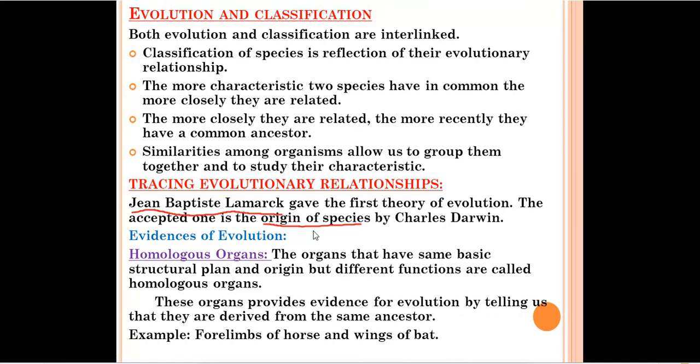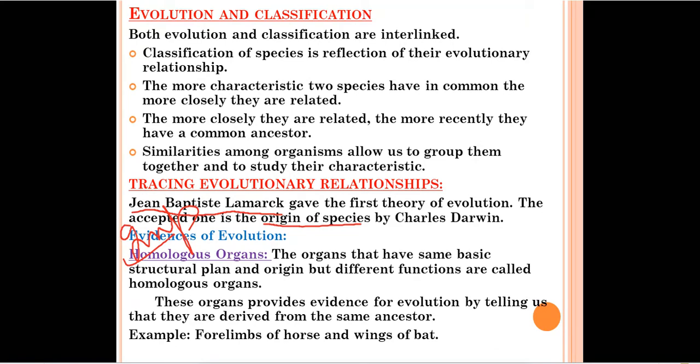In this we'll read about 3 topics: homologous organs, analogous organs, and fossils. Homologous organs and analogous organs are very important. Generally questions are asked from this section. Write the differences between homologous and analogous organs, or you can get an individual question, like what are homologous organs, give an example, what are analogous organs, give an example.